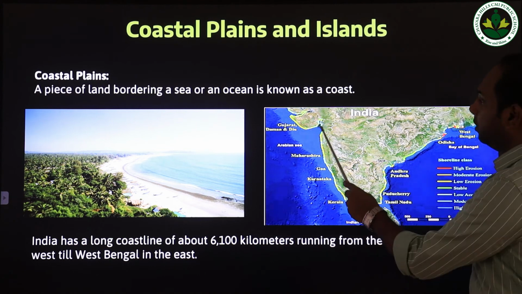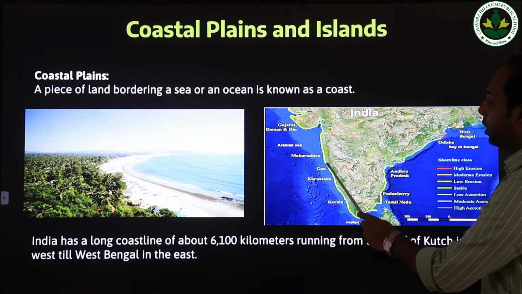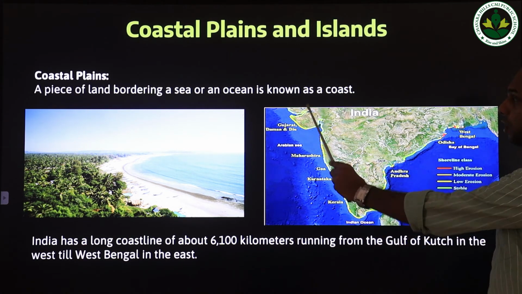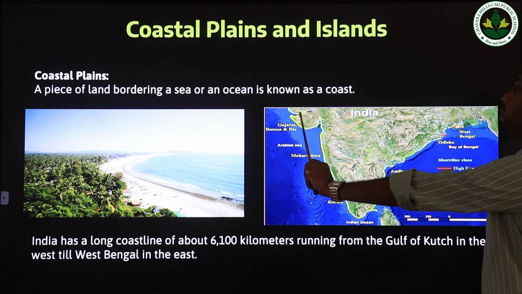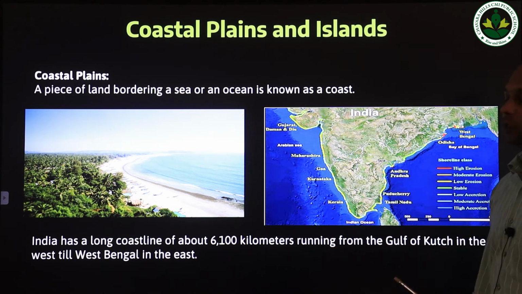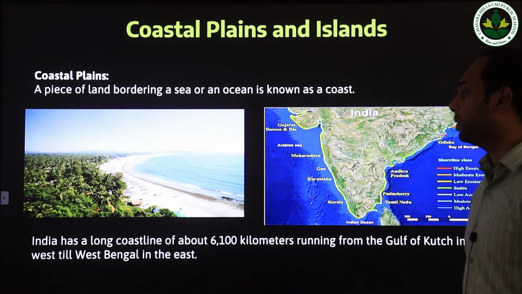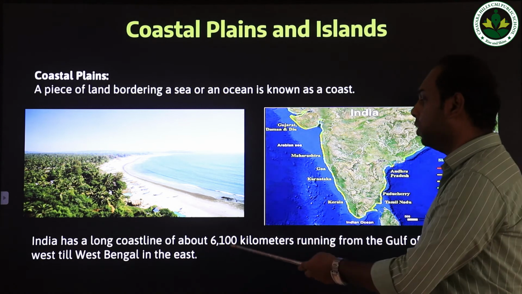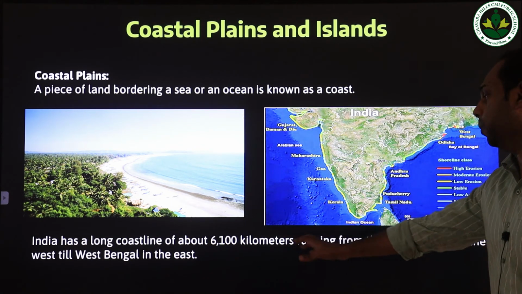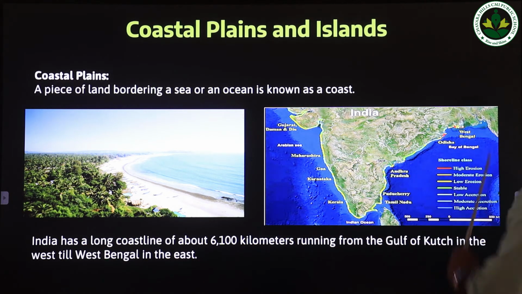As you see here, this narrow strip of land, the yellow outline, is the outline of the Indian coastline. So it starts from where? It starts from the Gulf of Kutch in Gujarat and ends where? In West Bengal. So that is the portion of the Indian coastline in India. India has a long coastline of about 6,100 kilometers running from the Gulf of Kutch and ending in West Bengal.